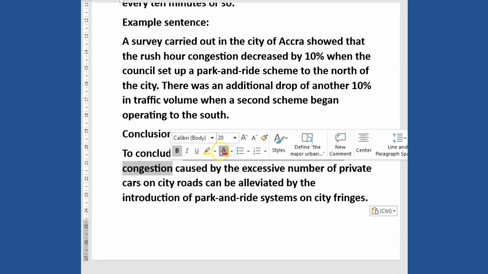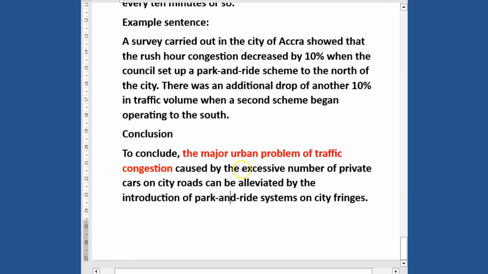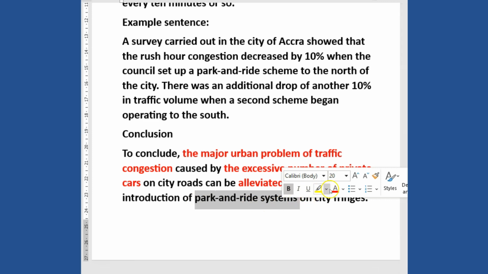So you can see here we did not take it out. We also talked about the cause, because that is what we dealt with, which is excessive number of private cars. And also we dealt with the solution, called alleviated, so can be solved or brought down by the introduction of park and ride scheme.